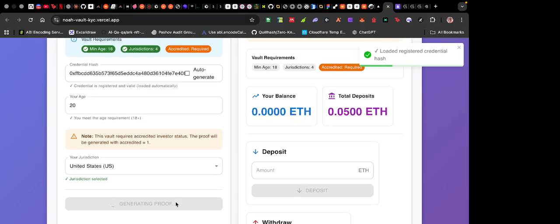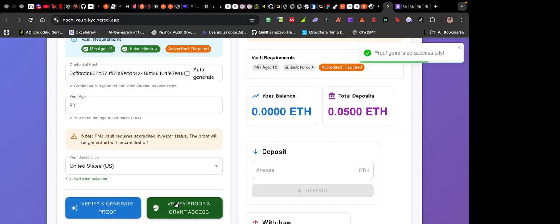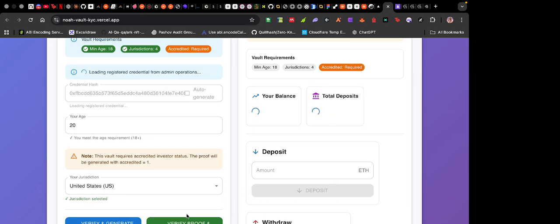As you can see, it has loaded his credential hash, which is the hash that was registered by the KYC provider there. So the user doesn't need to do a KYC when interacting with the DeFi system, because he has already done this KYC check with his KYC provider. Now we're going to verify proof and grant access, in order for us to have access to this DeFi platform.